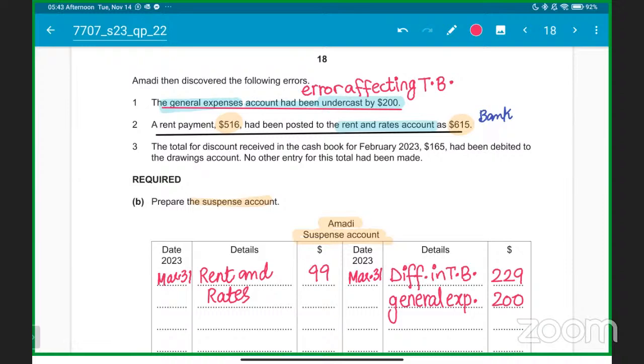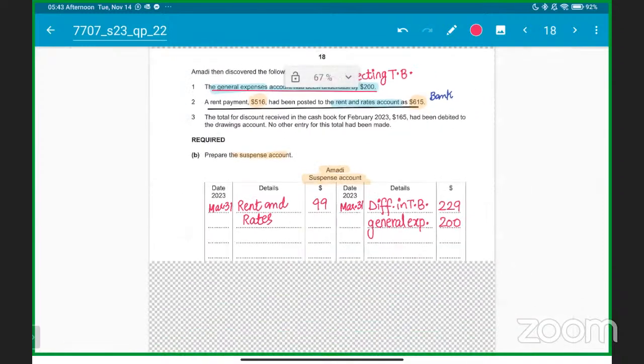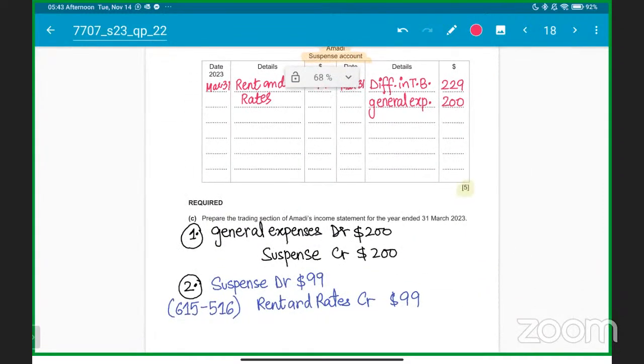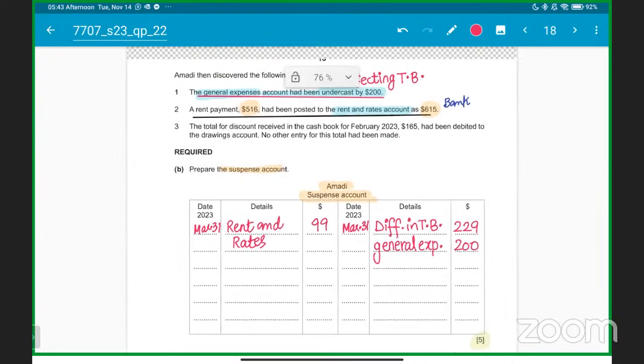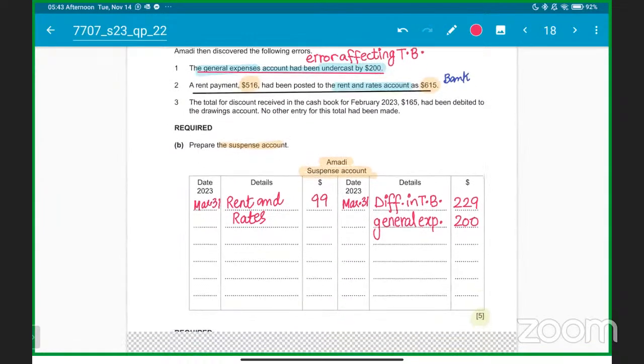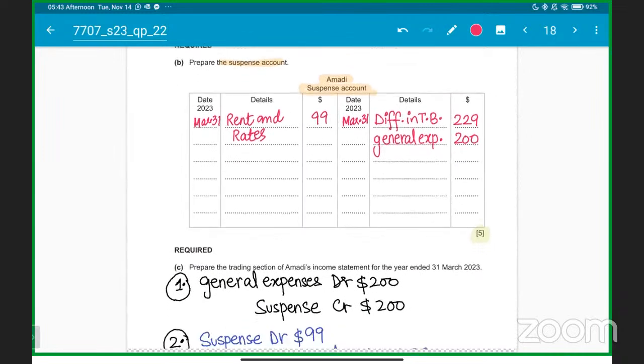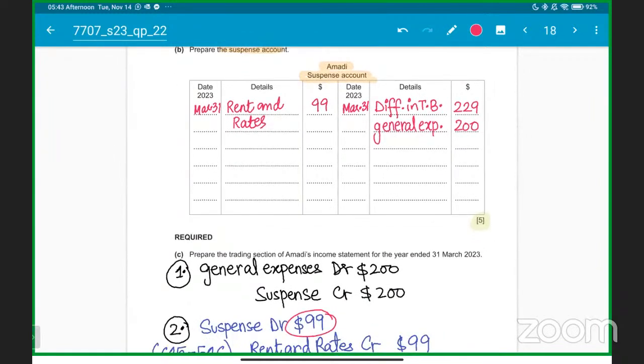If any expense you have to lessen, you will be putting it on the credit side. So rent and rates account को credit करा sir. And because we are assuming here कि बैंक बिल्कुल सही रिकॉर्ड हुआ था, बैंक में हमने पेमेंट करी तो बैंक क्रेडिट ही हुआ था, तो if there's anything not else mentioned, तो हम सस्पेंस अकाउंट को ले आएंगे कि सस्पेंस अकाउंट में डिफरेंस जाएगा $99 का डेबिट साइड पे.